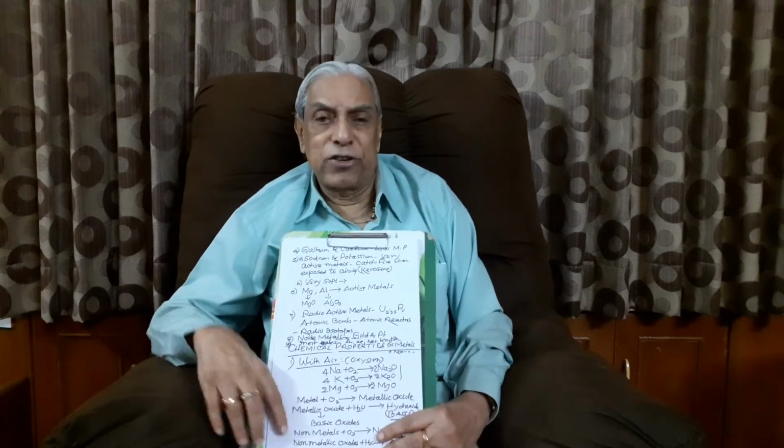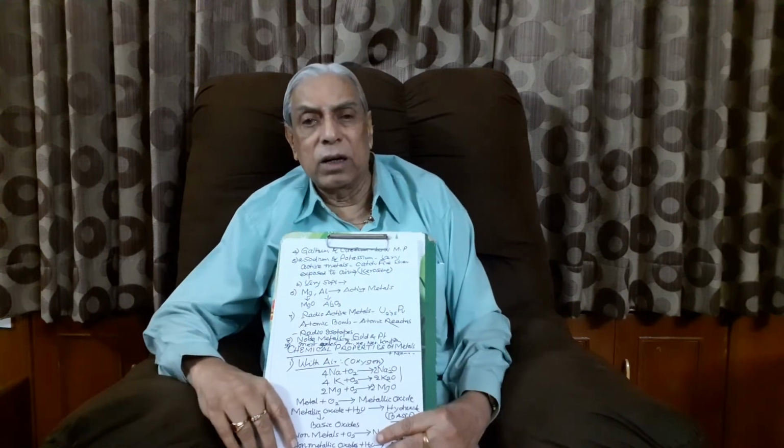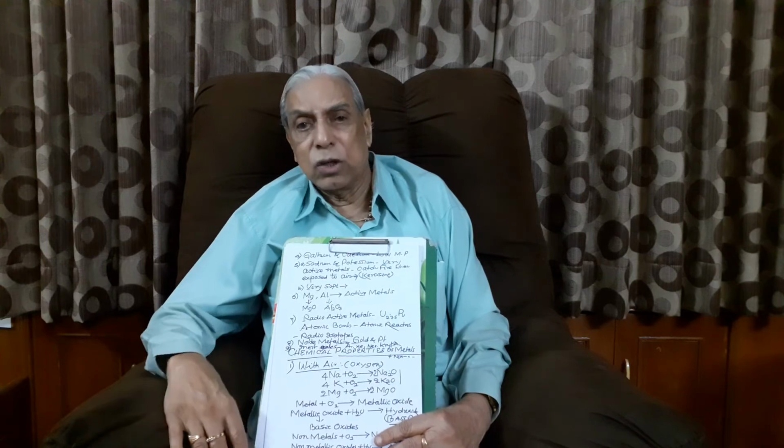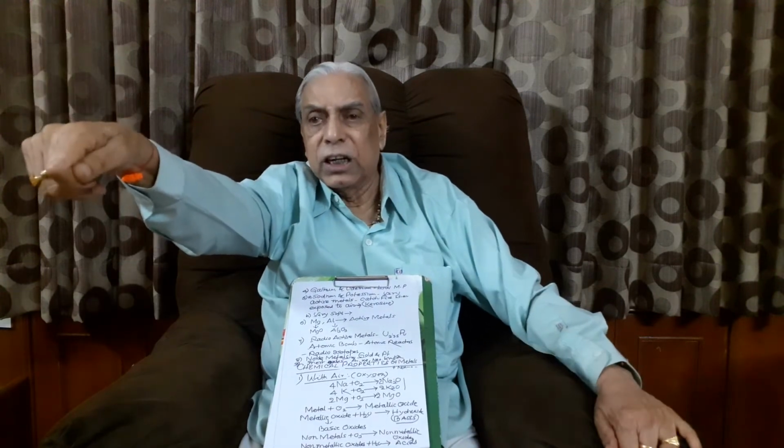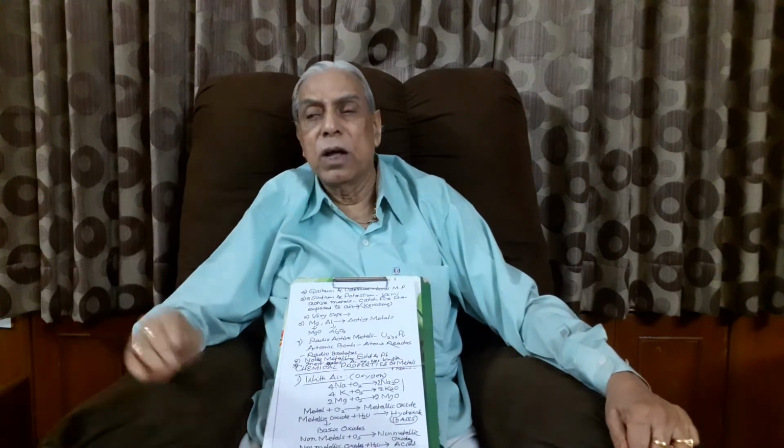For that reason, the magnesium ribbon, you must know that one. You must take the ribbon and rub the surface with sandpaper. Why? On the surface, magnesium oxide is already formed, a thin layer. Suppose you heat it without that, it will not catch fire. Why does it not catch fire? Because a thin layer of magnesium oxide is formed; you have to remove it.